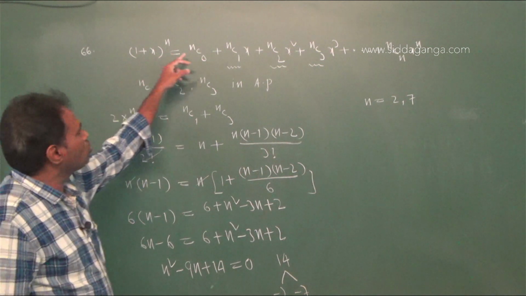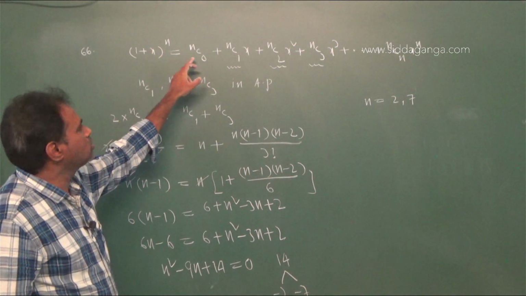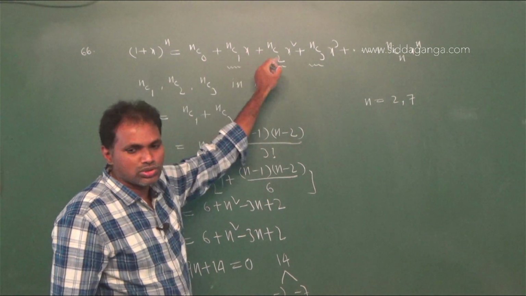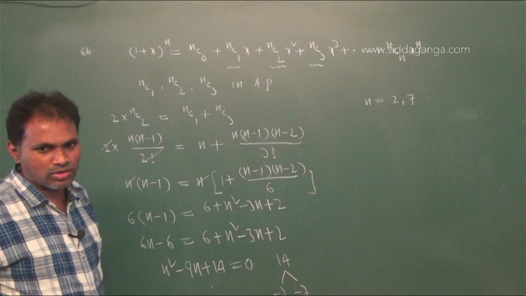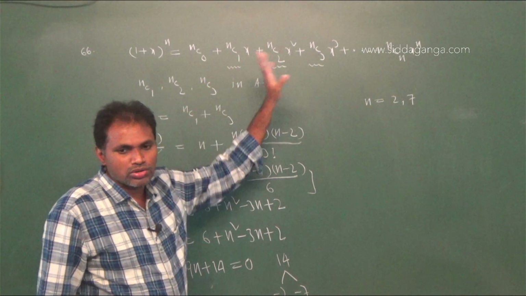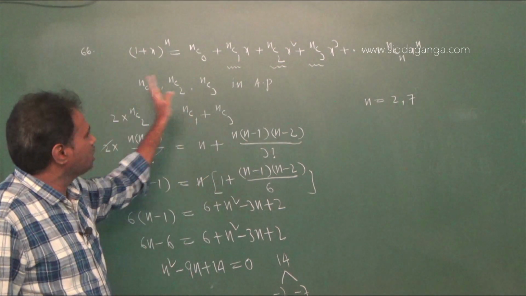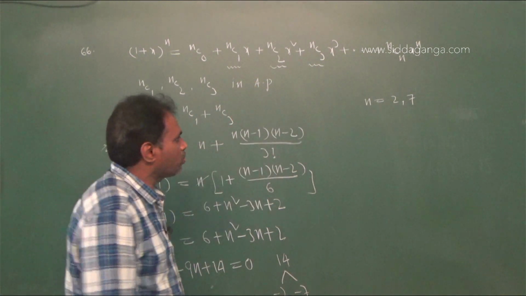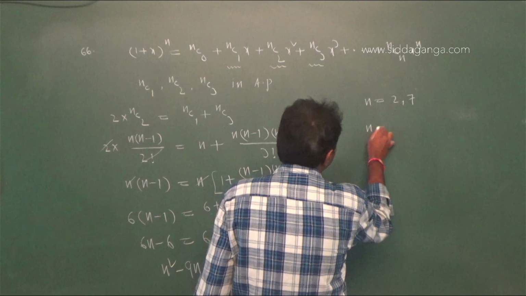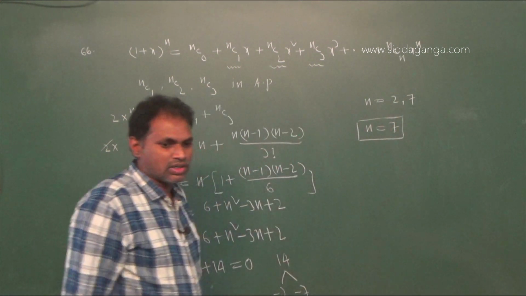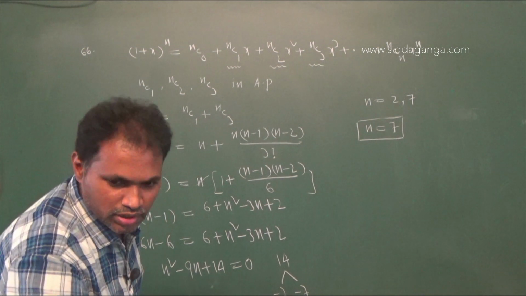If we take 2 here, then n value 2, then 2C0 plus 2C1 plus 2C2, only 3 terms you will get. But the second, third, fourth term ratio are in AP, given. That's why 2 is not possible for n. Therefore, you have to take the value for n is 7. Therefore, option 3 is right. Next question.